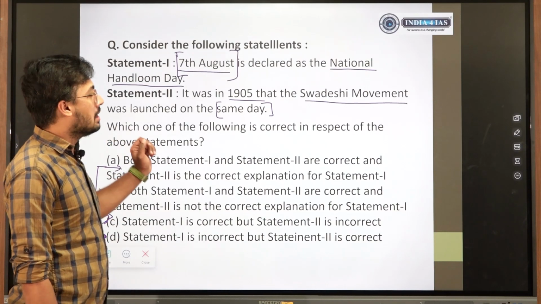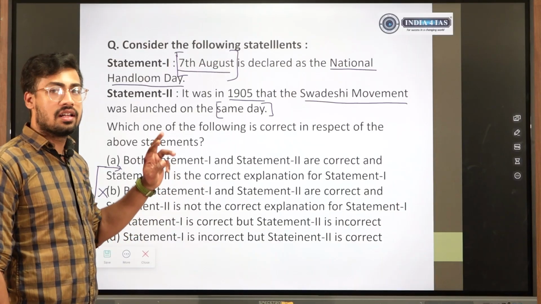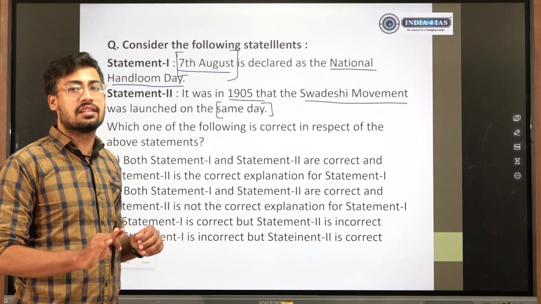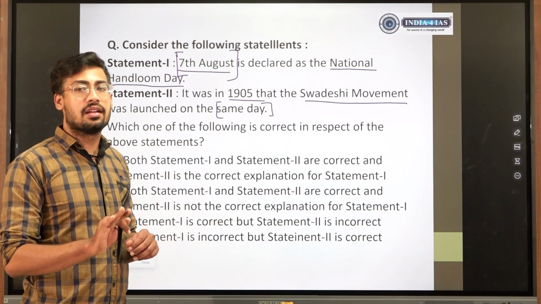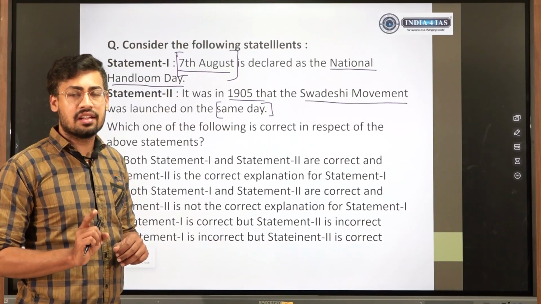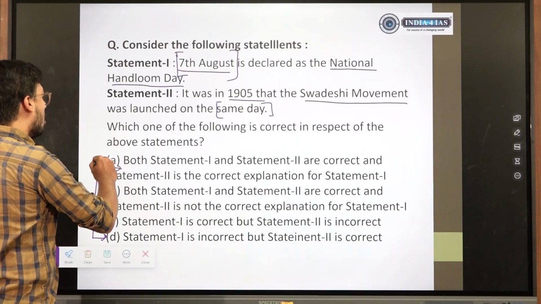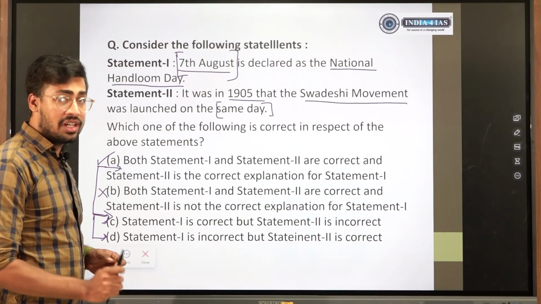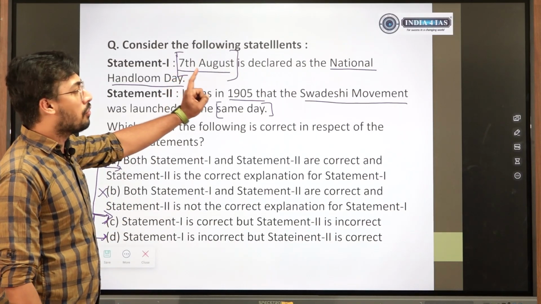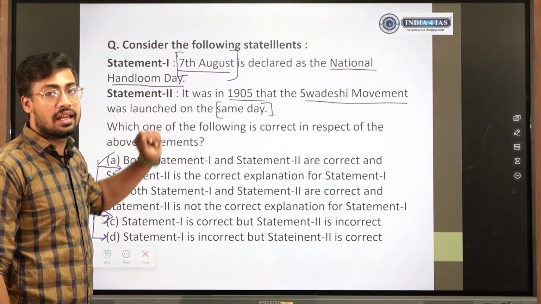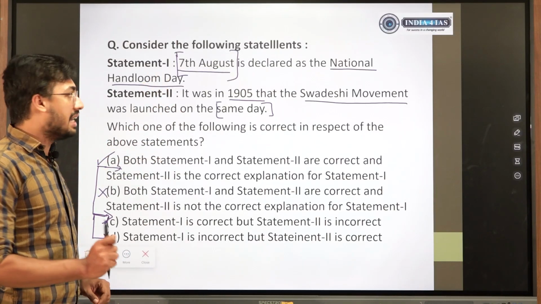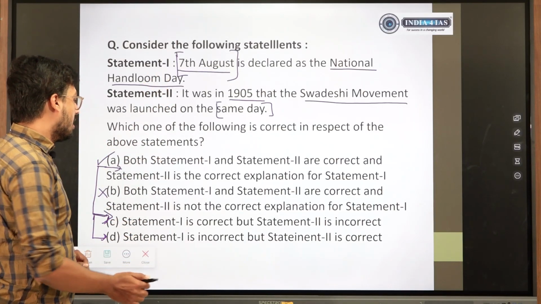And if you had seen the trick that if two statements are going in the same direction, there is a good probability that both are reinforcing each other and both are correct. If you had seen this, we would have easily gone for option A, given that we do not know the date of Indian National Handloom Day. If you knew the date, obviously we know statement 1 cannot be incorrect.